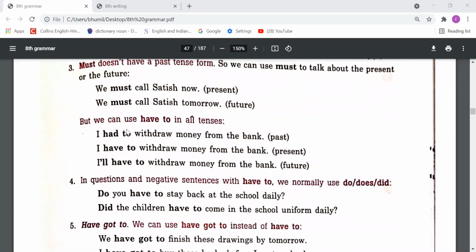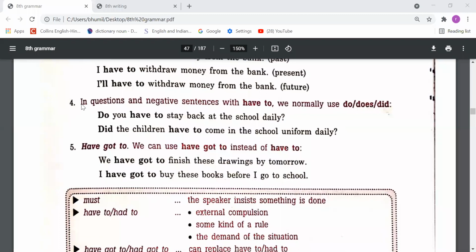But we can use have to in all the tenses, means for past also, for present also, for future also. But the second form of have we need to use when we talk about the past. I had to withdraw money from the bank. Past, मुझे बैंक से पैसे निकालने थे. I'm talking about my past compulsion. I have to withdraw money from the bank. Present, मुझे बैंक से पैसे निकालने हैं. I'm talking about my present compulsion. And I can use have to for future compulsion also. Like, I will have to withdraw money from the bank. मुझे बैंक से पैसे निकालने पड़ेंगे. That is necessity, that is compulsion, and that is for the future.